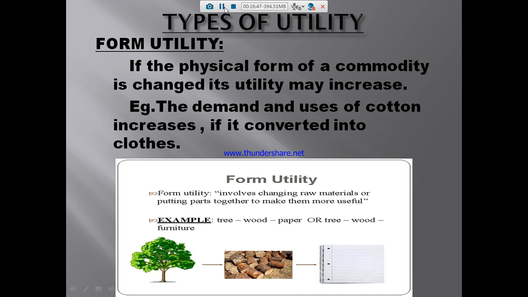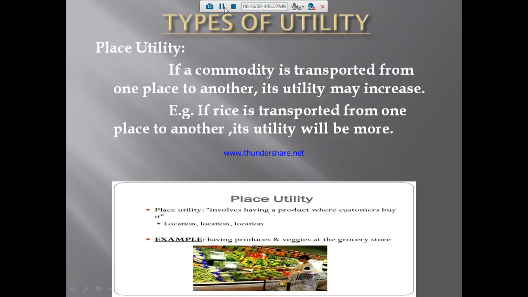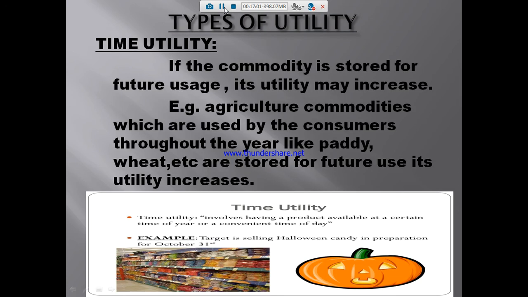For example, they used the cotton. And place utility: if the commodity is transported from one place to another, its utility may increase. For example, rice. And time utility: if the commodity is stored for the future usage, its utility may increase. For example, paddy, wheat, etc.